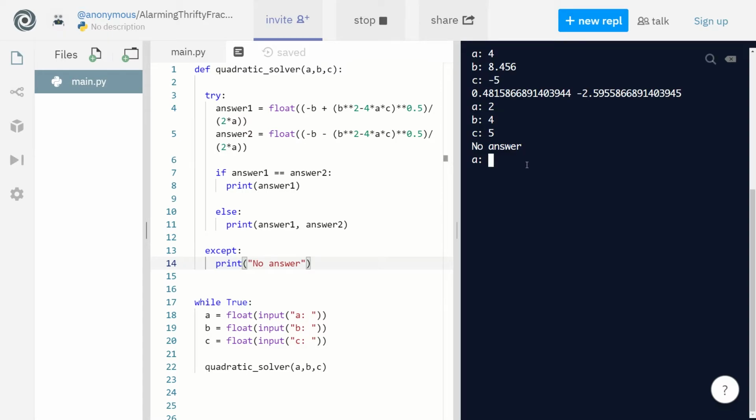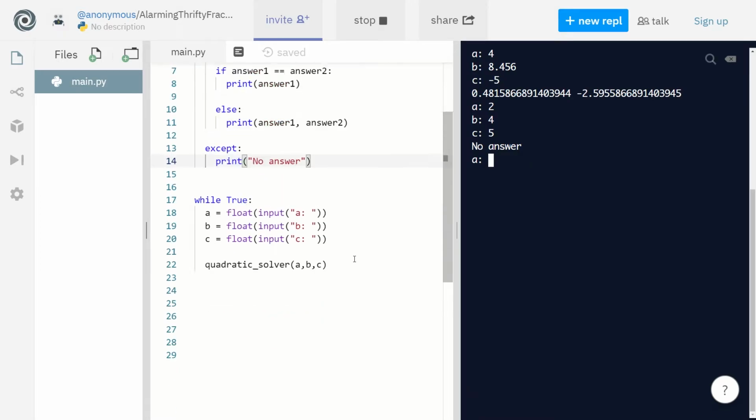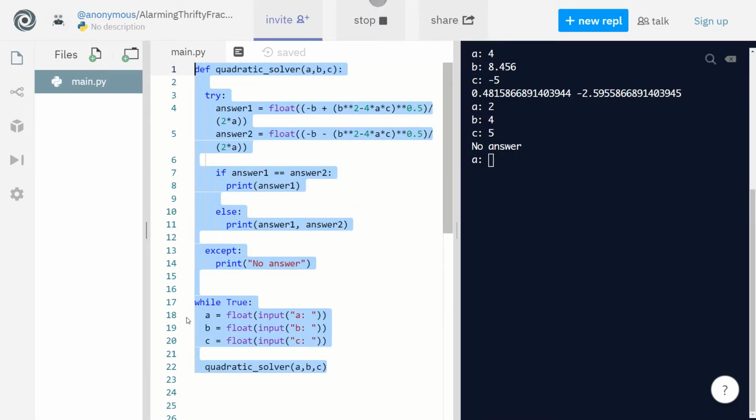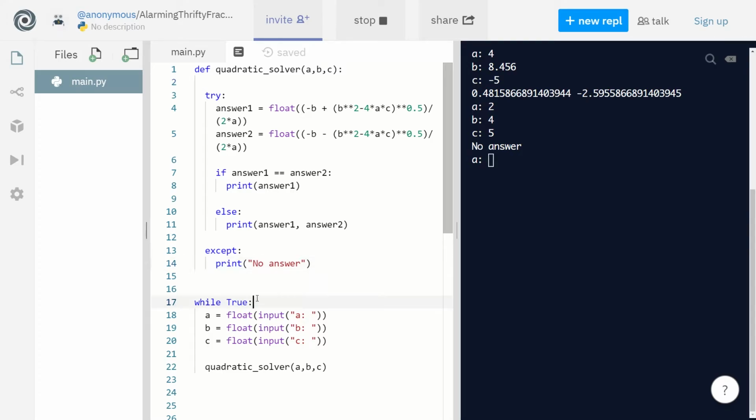So we finished our first function. We built our quadratic solver. Good job, everyone. But there's more stuff coming because we still have around 15 minutes left. So we're going to build some more exciting things. Hopefully this first part gave you a really exciting introduction to what you can do with Python with very few lines of code. We did this in 22 lines of code, and there's space in between. So just imagine the cool things that you can do.